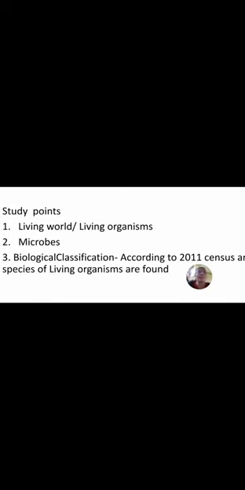First we will understand the meaning of the living world and living organisms.